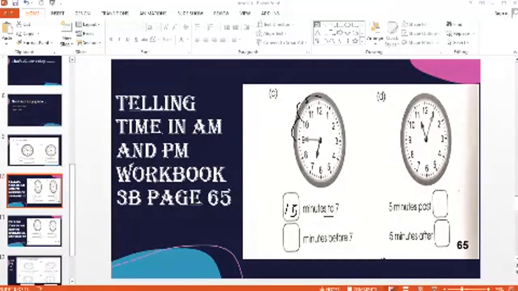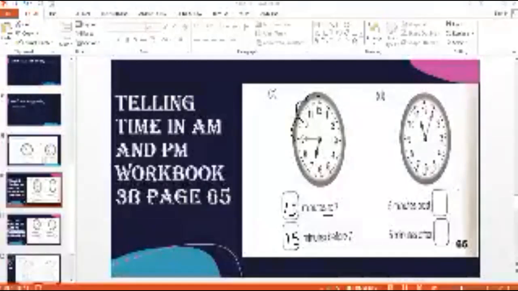Okay. And see, before has the same meaning. So you will repeat your answer over here as well, that 15 minutes before 7. It means that the 7 o'clock is not on the clock yet. 15 minutes still to go.